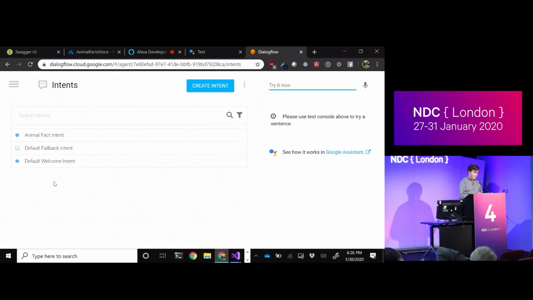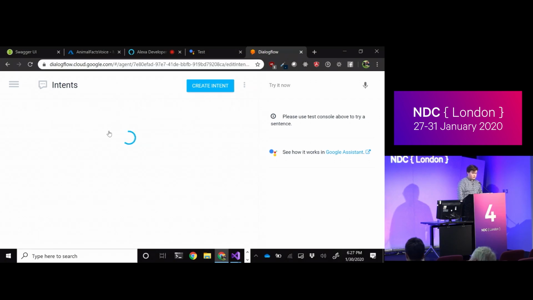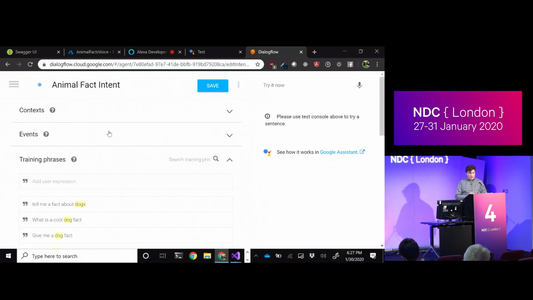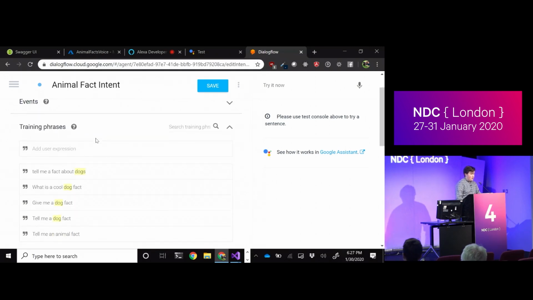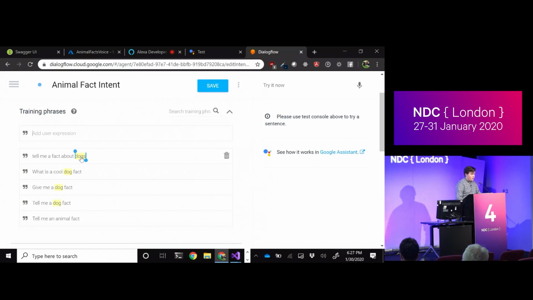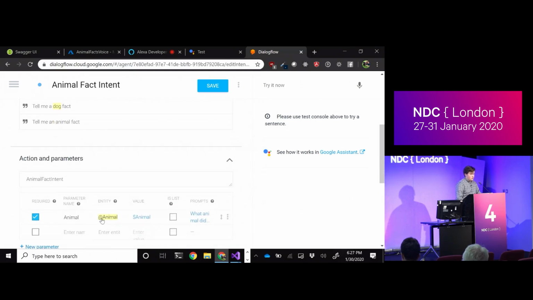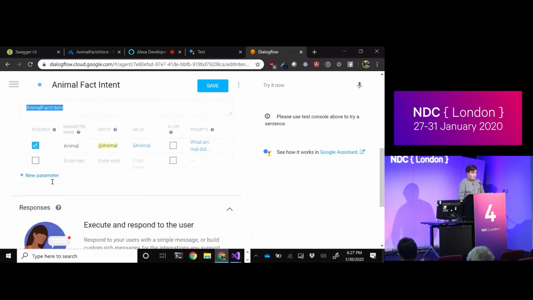For Dialogflow, welcome is an intent, so we don't have to do that extra request check stuff. But we also have our animal fact intent. It's going to look very similar to what we saw on the Alexa side. I defined some phrases and gave it a name. I added some samples here for dog, and you can see that's mapped down here to the animal type. We're pulling out the value animal, all the same parameters, and I even gave it the exact same name of animal fact intent.